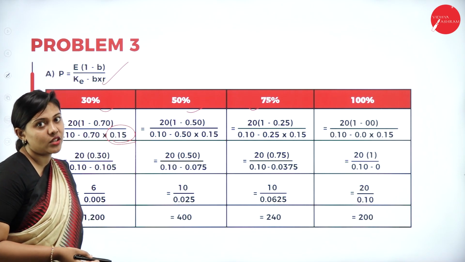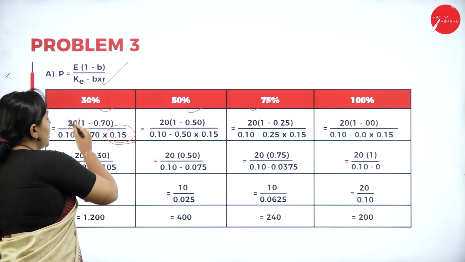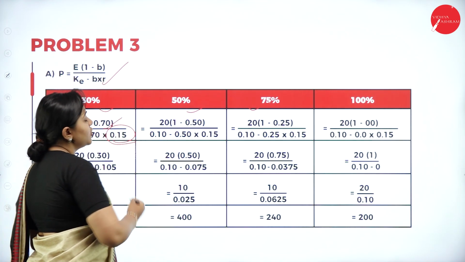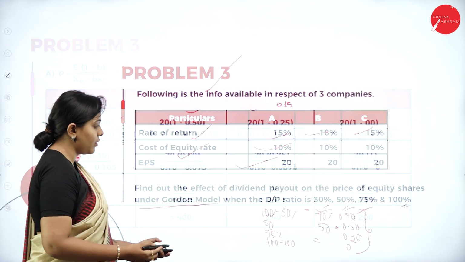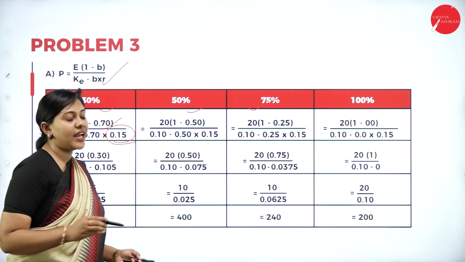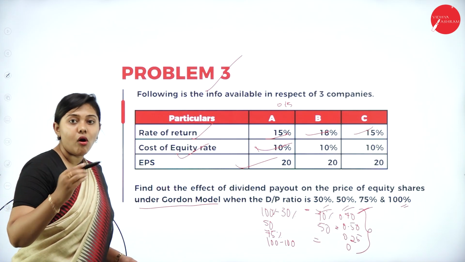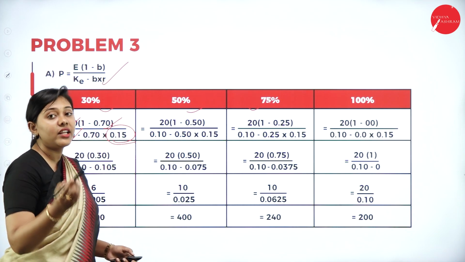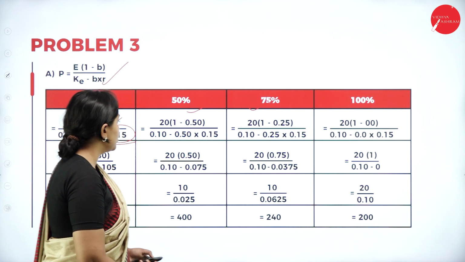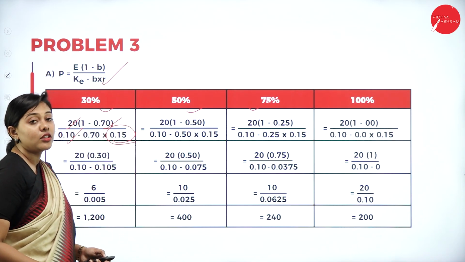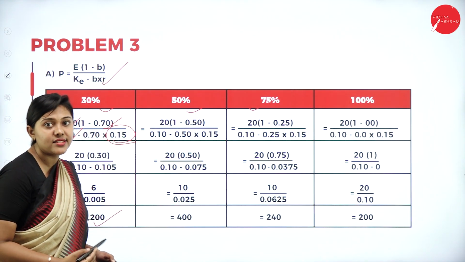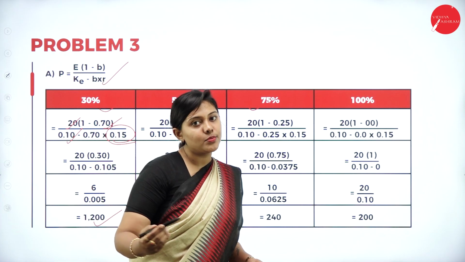What are the changes that we can see? So 20 rupees is the earnings. We have taken 1 minus B, your retention ratio as we have calculated here, 0.70. Next, we have taken your equity capitalization rate, that is 10% for all the cases, and again the retention ratio into the rate of return. If you substitute the values, you'll get 1200. All this substitution is very easy, as we have learnt in the previous problems.